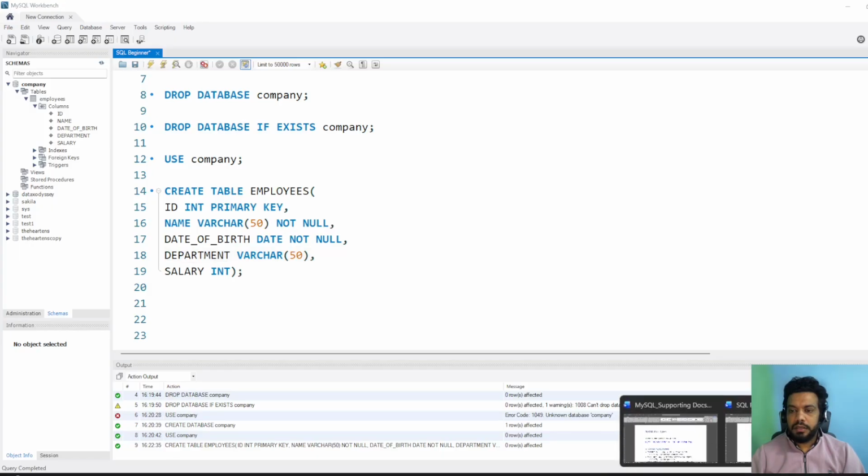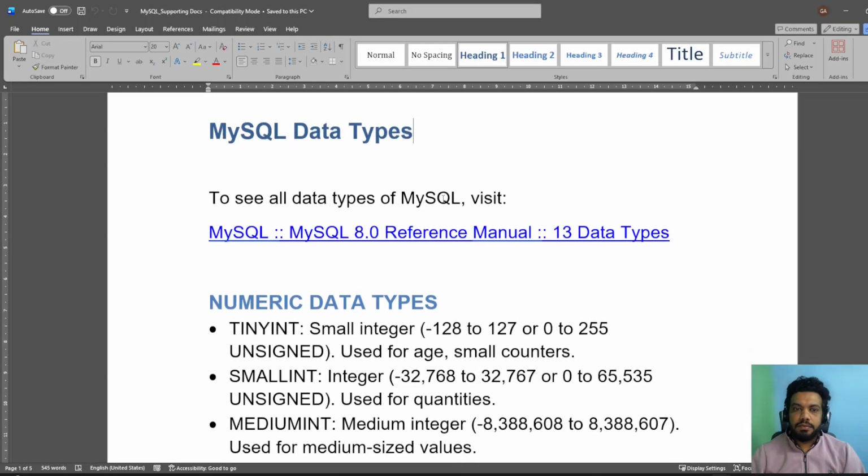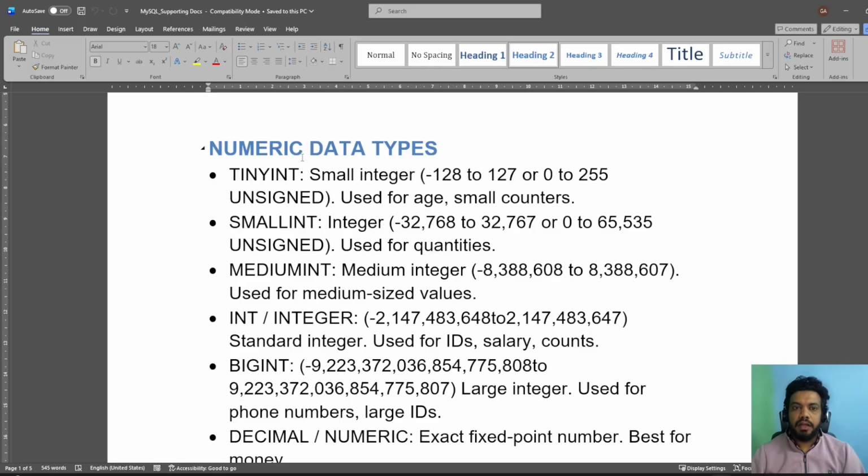MySQL has certain data types. To see all the data types, you can just follow this link. It has all the data types. We have numeric data types, for example TINYINT. TINYINT is minus 128 to 127. But if I use UNSIGNED, it will convert to 0 to 255.